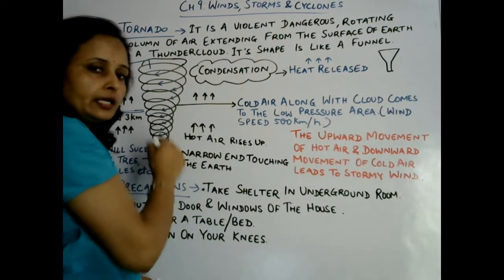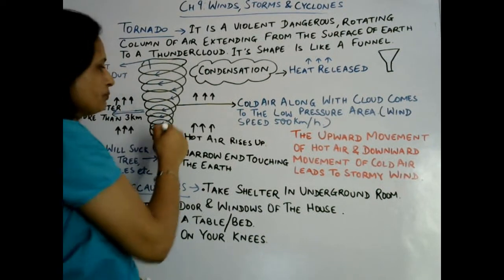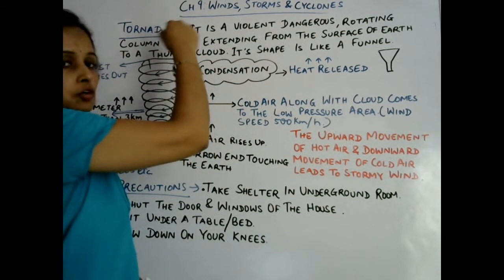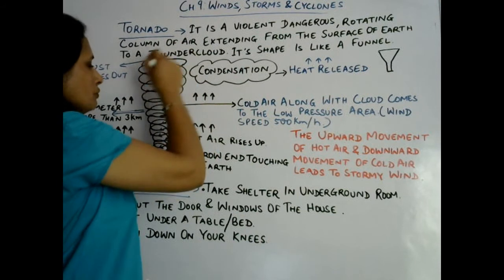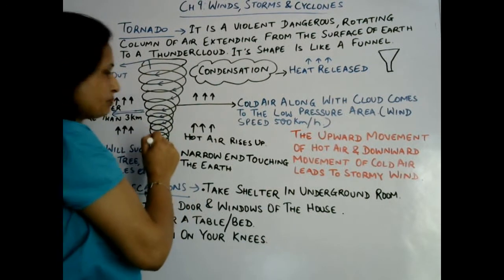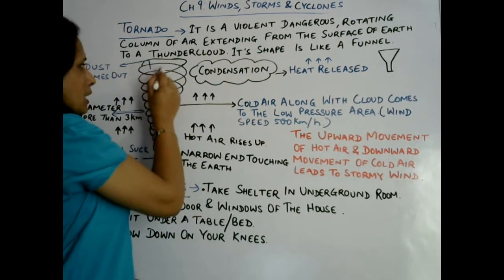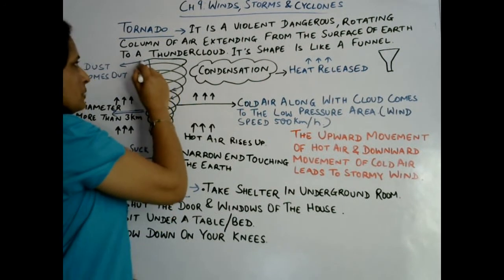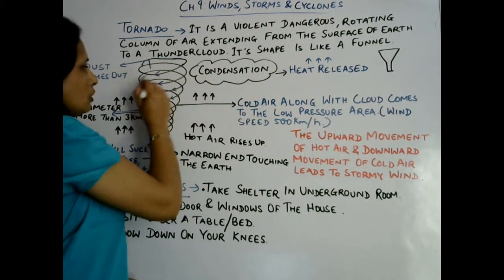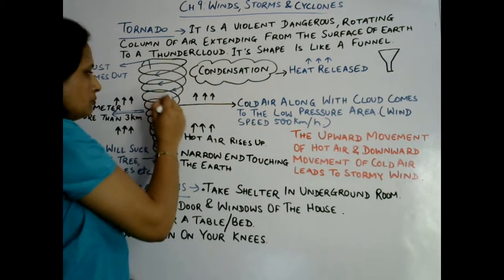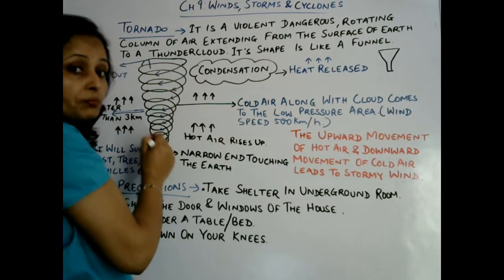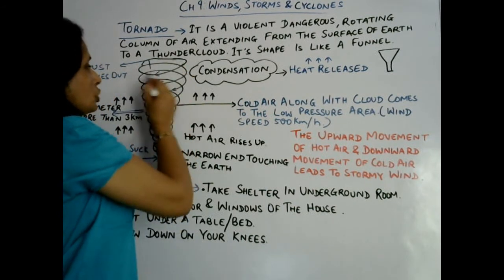due to which a low pressure area will be created on the lower surface. Now the cold air which is found in the upper atmosphere will move down to fill the empty space, to fill the low pressure area. That is why I make the arrow like this in this direction. So basically the cold air along with heavy cloud will revolve like this in a spiral form. It will move towards the surface, towards the low pressure area. So in this way tornado is formed.